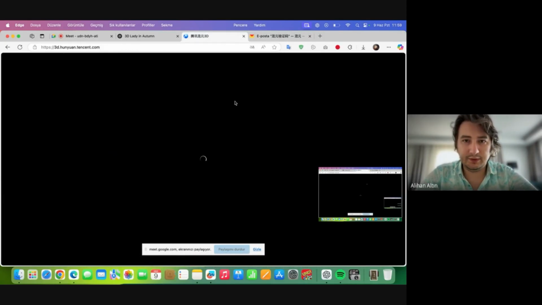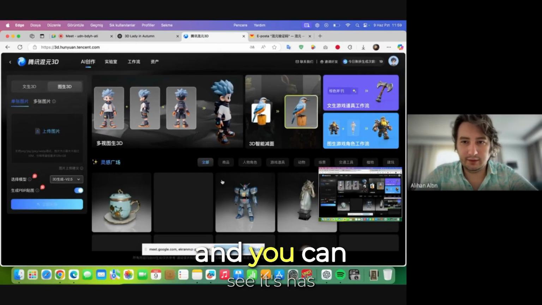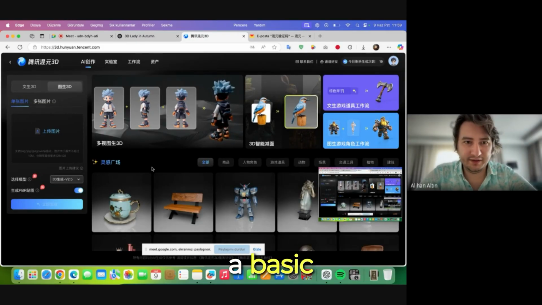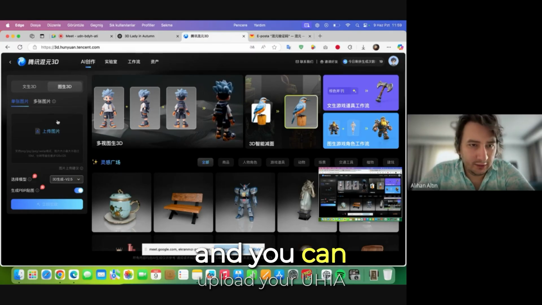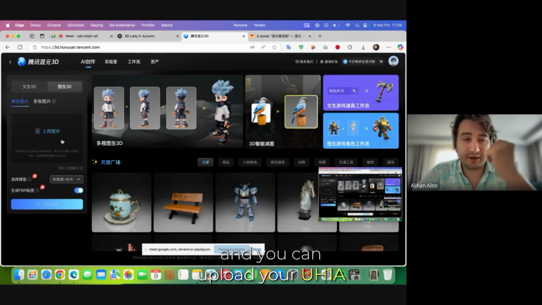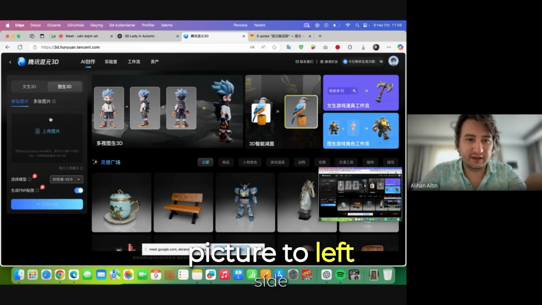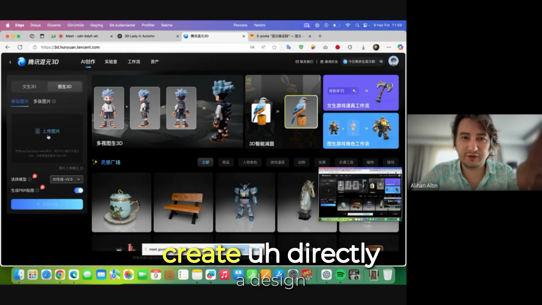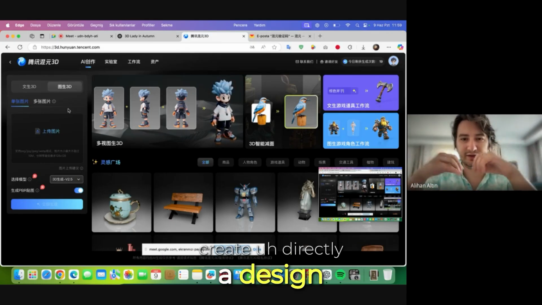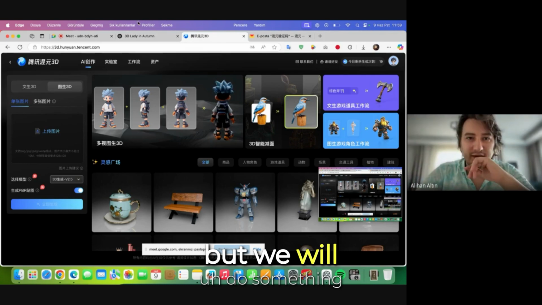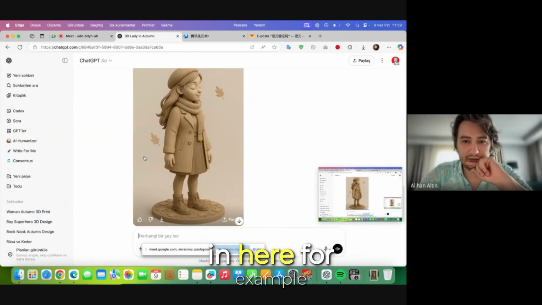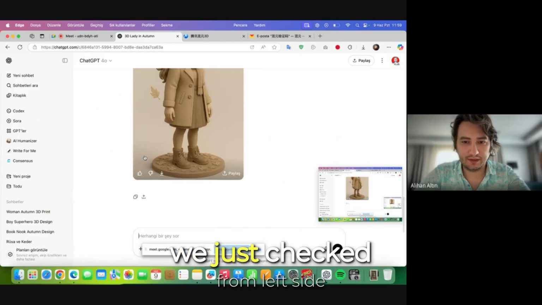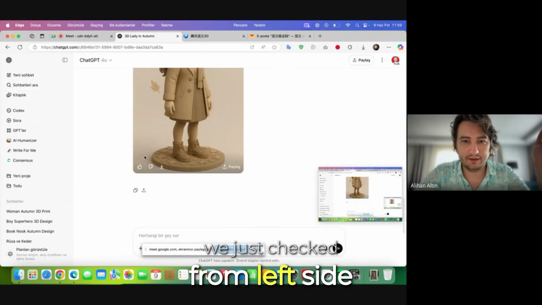So with that code, we will enter the website, and you can see it has a basic UI, and you can upload your picture to the left side, and that way you can create a design directly. But we will do something different. Here, for example, we just checked from the left side, and we will